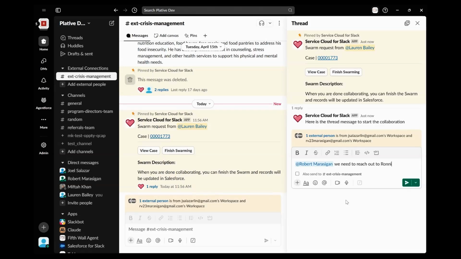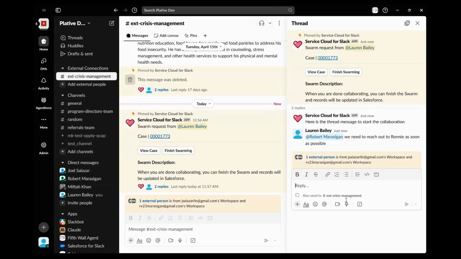So now that I've tagged Robert and alerted him to make sure that we reach out, all of this information will save back if we need to continue to go back and forth, if we need to continue to collaborate here. We will be able to see that on both the Salesforce record in addition to this place within Slack. And this helps us to make sure that we are very quick and responsive when individuals are in crisis, when individuals are in need, and that we can collaborate appropriately without needing to save in multiple places or needing to remember exactly where to look in order to find the right information at the right time.